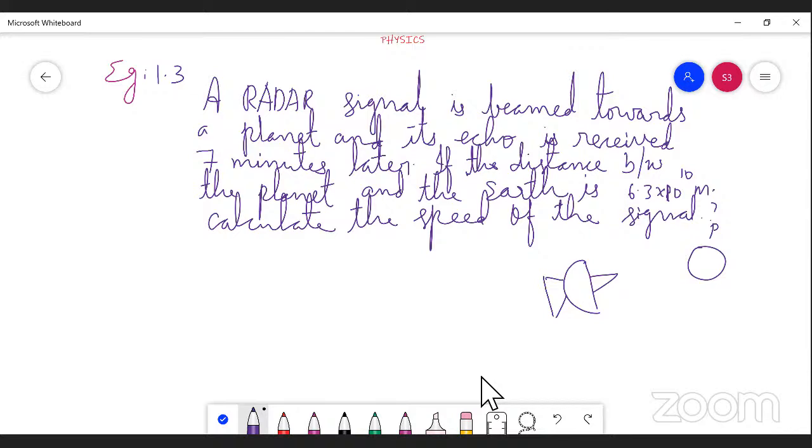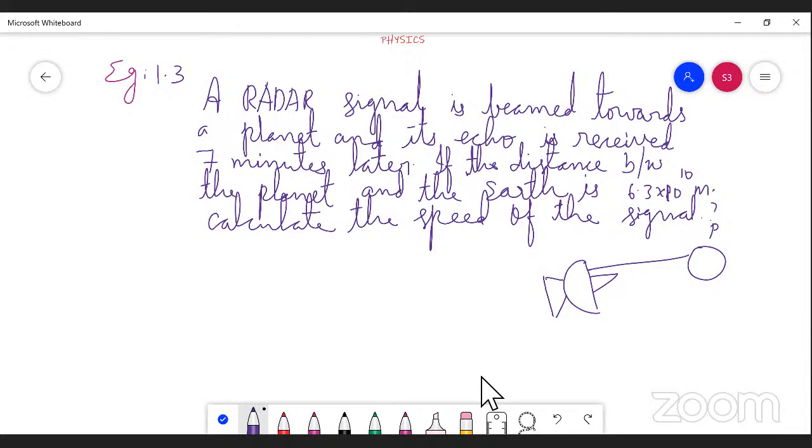So the beam, the waves start to move from this radar to this planet, like this. Already told you there are two components. One is the transmitter, another is the receiver. The working of the transmitter is to transmit the electromagnetic waves, and the working of the receiver is to accept that signal.